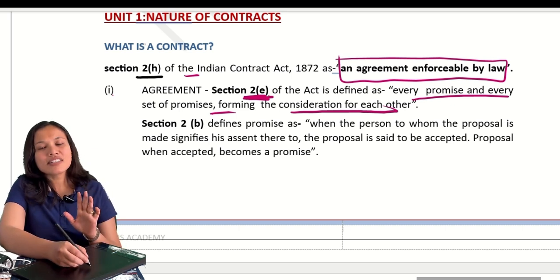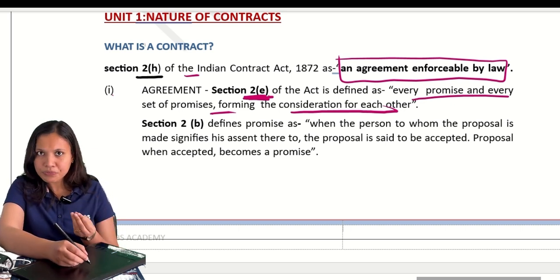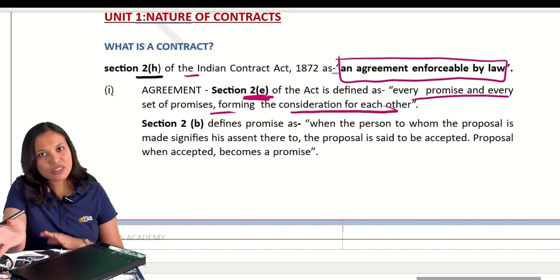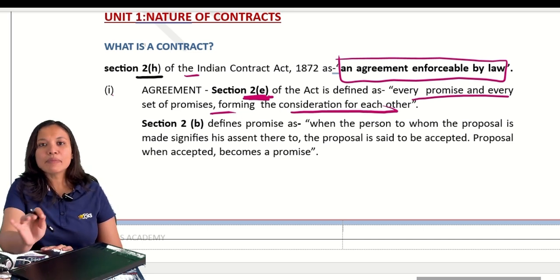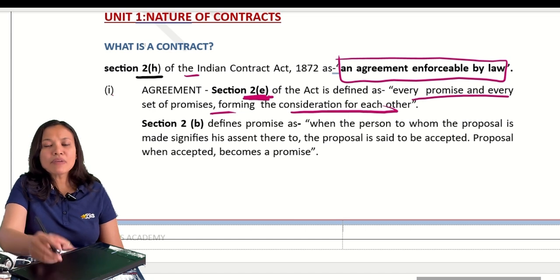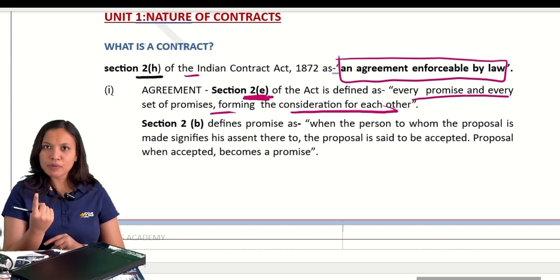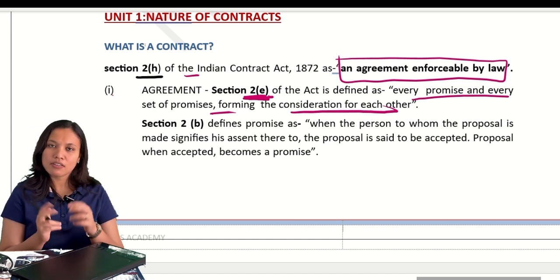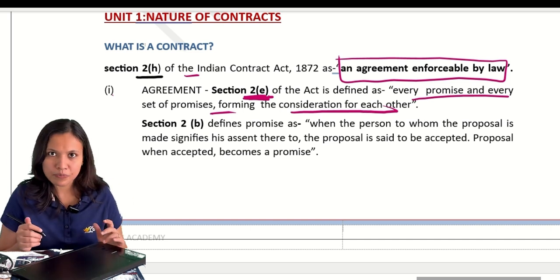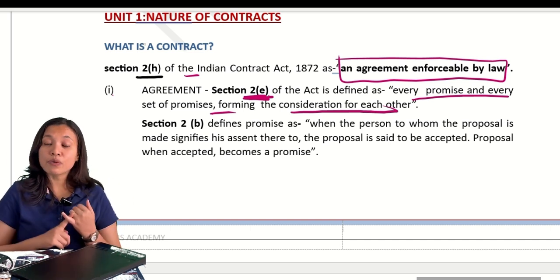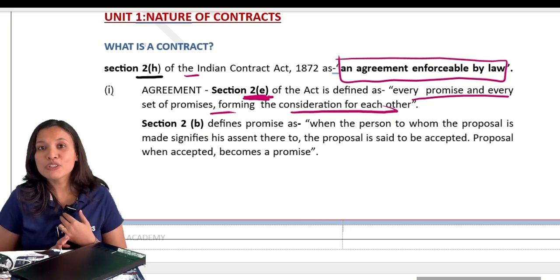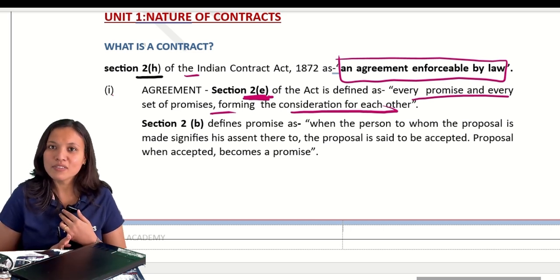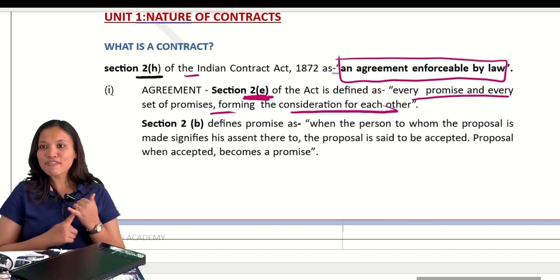All the definitions are defined in section 2. But subsections are different. This is section 2, subsection E. Agreement is defined as what? Promise. It can be one promise or set of promises. 2, 3, 4 promises also. If you pass your exams, I'll get you vehicle, I'll get you new dress, new mobile. So this is a set of promises.